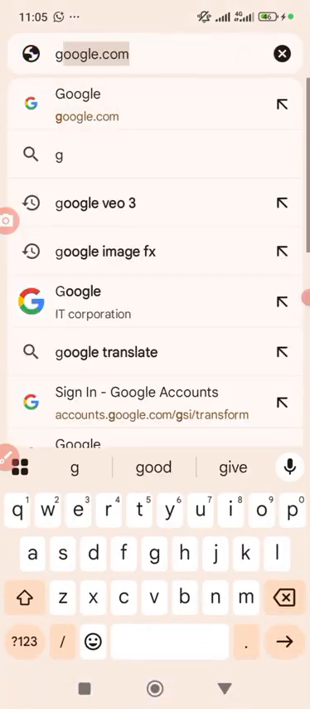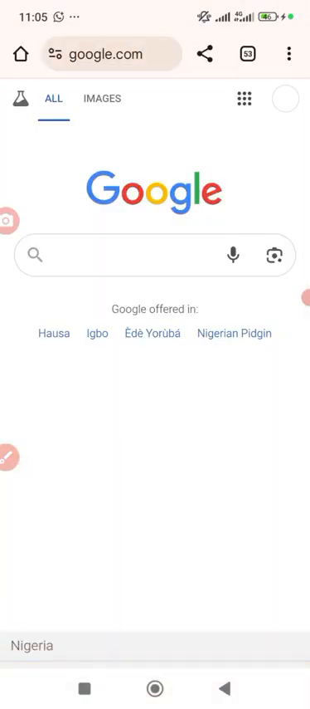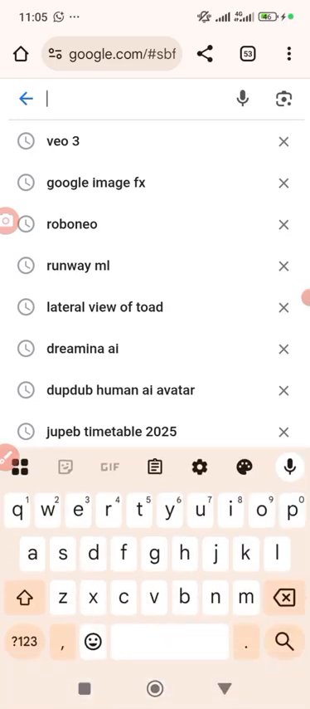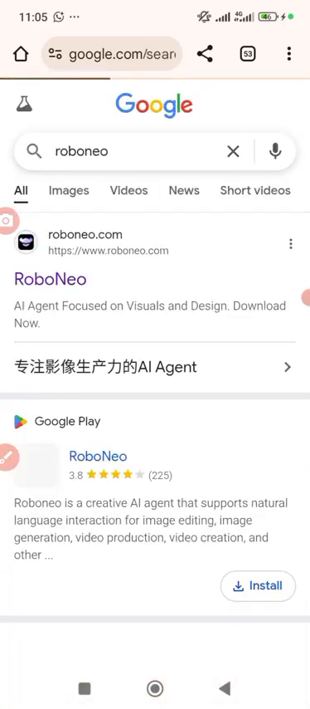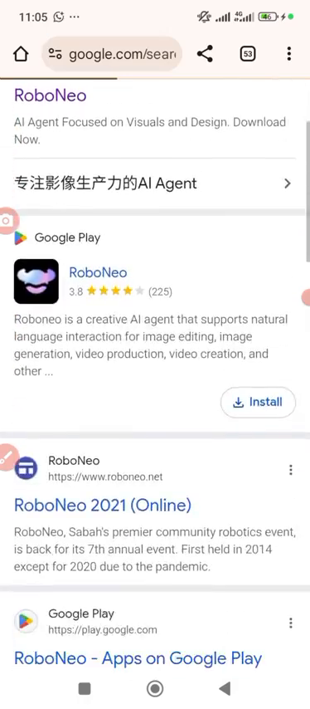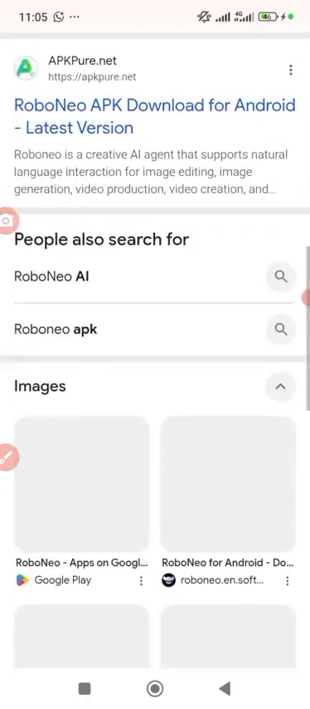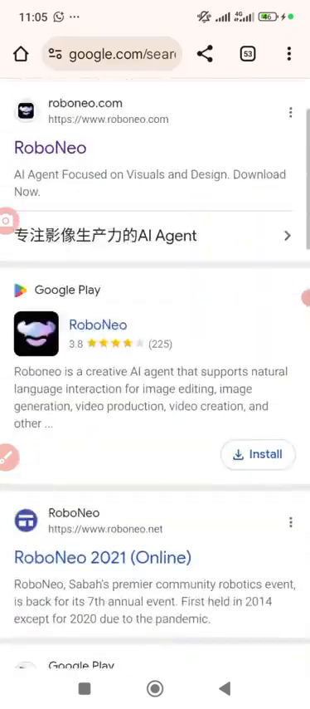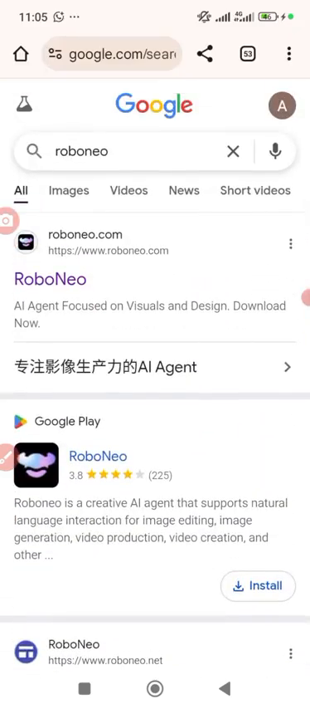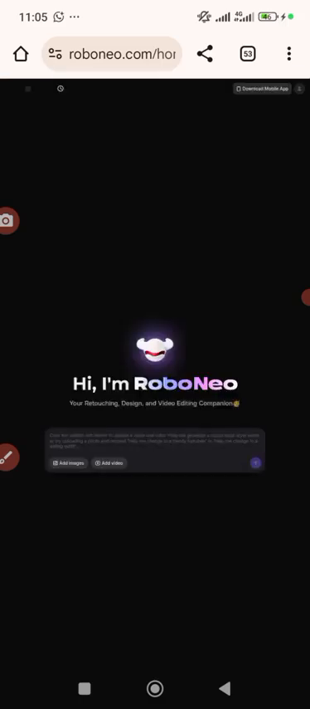Let's assume that this is my browser, because you may wonder how you can know Roboneo. Just type Roboneo like this, you will see it very well. But the way to enjoy it is to put it under desktop mode in your browser, and you will see it. You can see my own. All right, let's just continue.